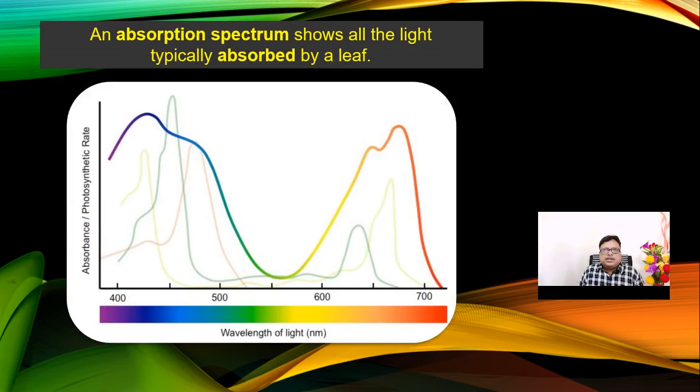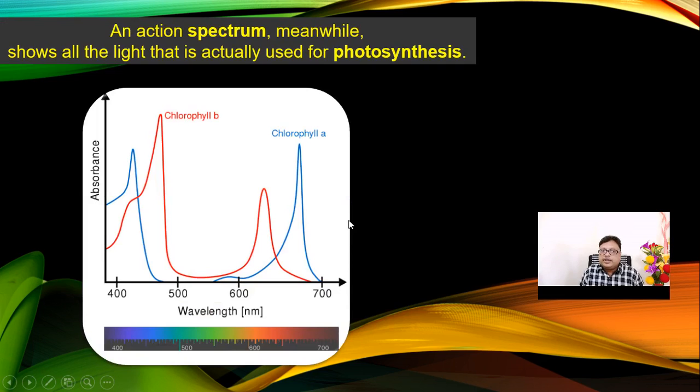Now, two things are mentioned in our syllabus. What is the absorption spectrum? And second is the action spectrum. Absorption spectrum shows the light which is typically absorbed by the leaf, not necessarily for metabolic activity, but it is absorbed by the leaf. However, the action spectrum shows the light that is actually utilized for the process of photosynthesis. So that is absorption and action spectrum.